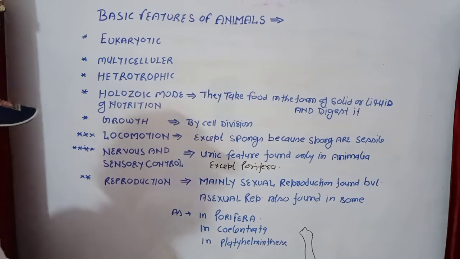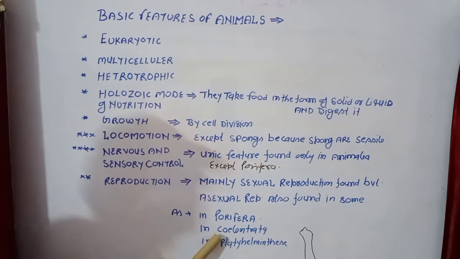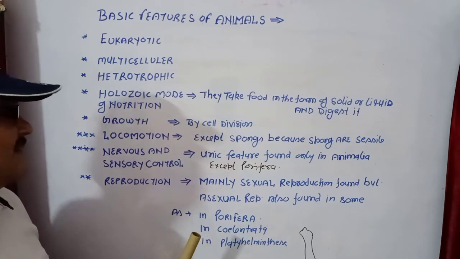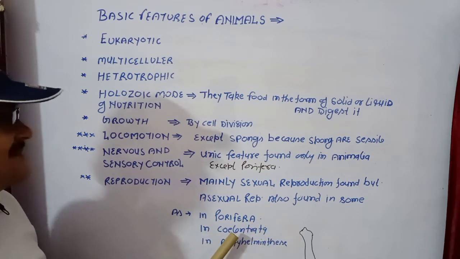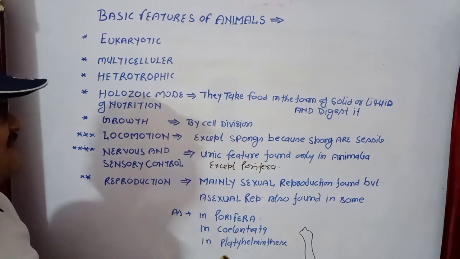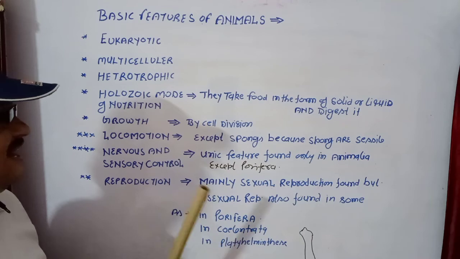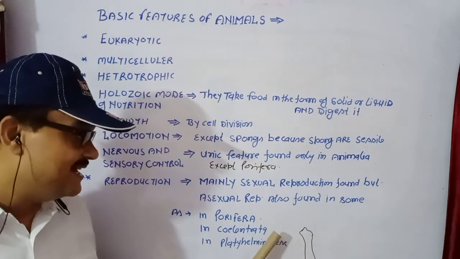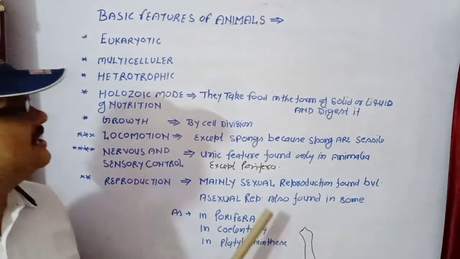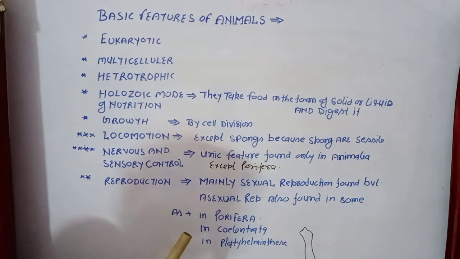and Platyhelminthes. But Coelenterata and Ctenophora: Ctenophora have 80% similar characteristics to Coelenterata. But in Ctenophora, only sexual reproduction is found. That is a very important point. Okay, so these are the characteristics of Animalia.